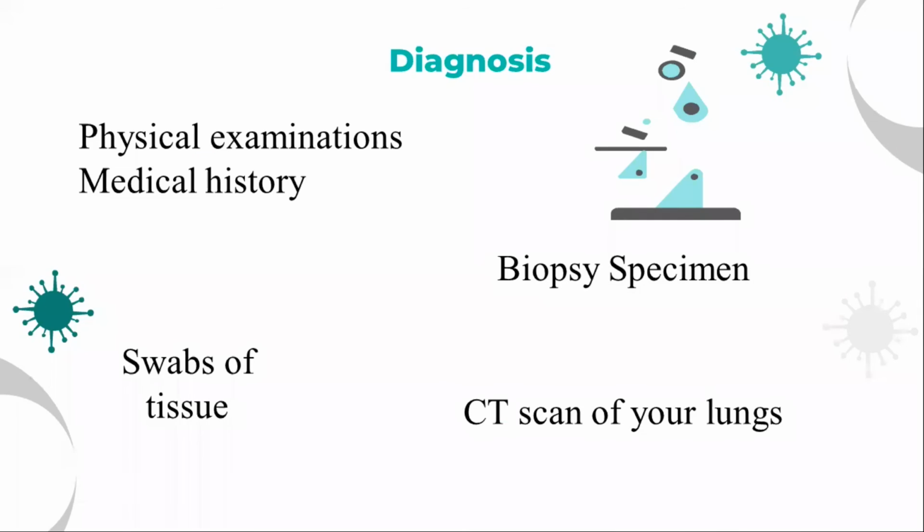For example, they check how much both lungs are affected and give a score out of 100. According to how much of the lungs is affected, the treatment is decided. Next one is swab and tissue tests, which are all part of the diagnosis evaluation. We will see the remaining in the next upcoming video.